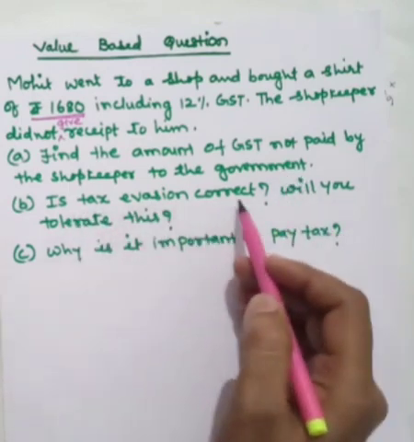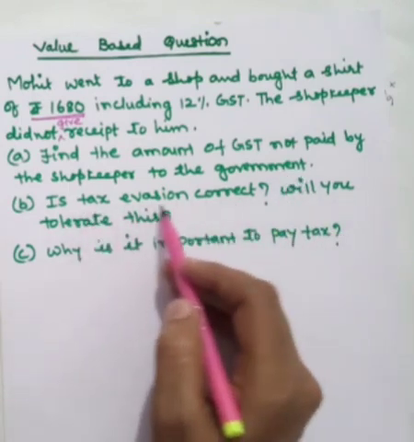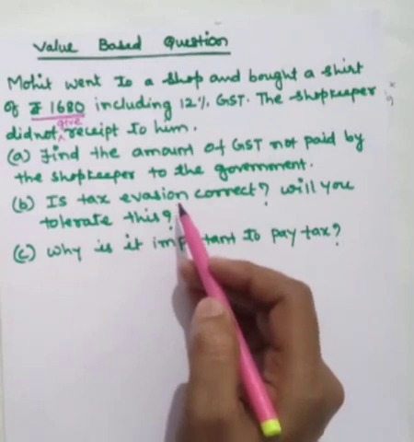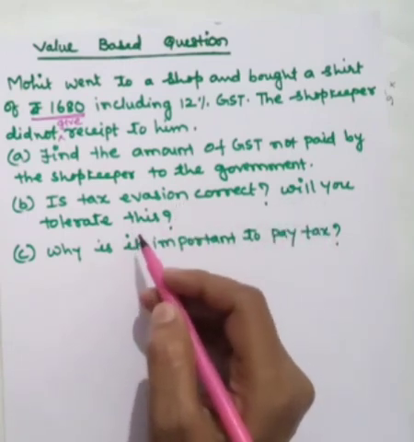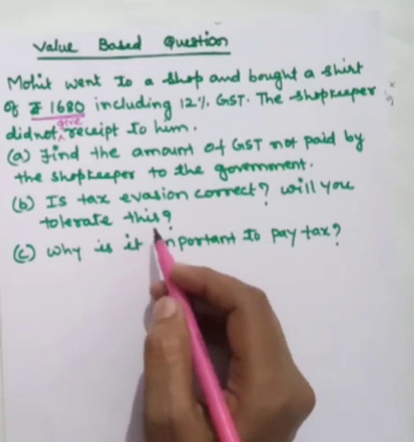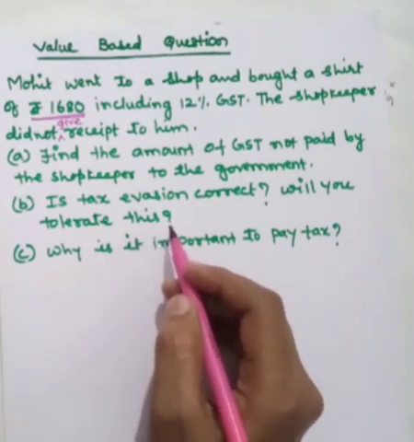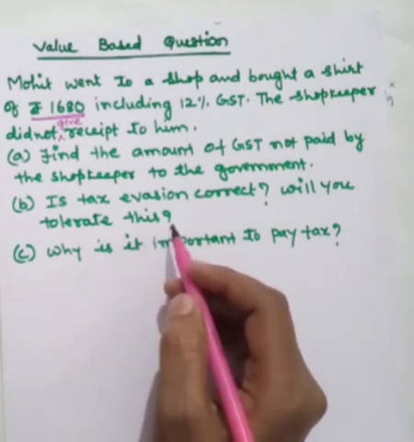Is tax evasion correct? Tax evasion means not giving the tax. Is it correct? No, it is not correct. Will you tolerate this? Being a citizen of any country, you must be loyal to it, and whoever is there should not tolerate this. All of us must pay tax to the government.